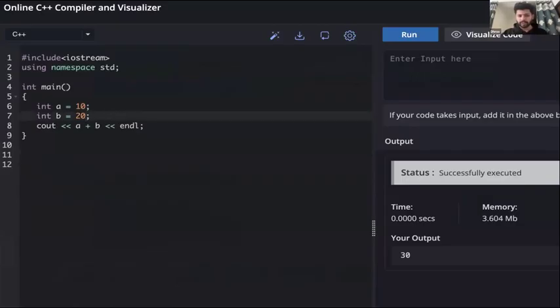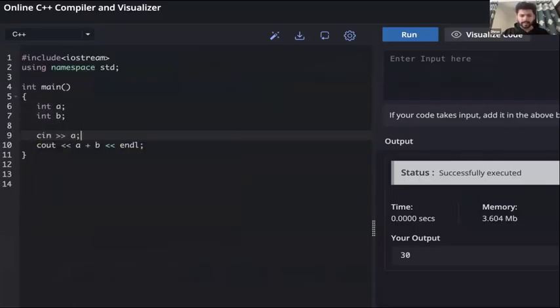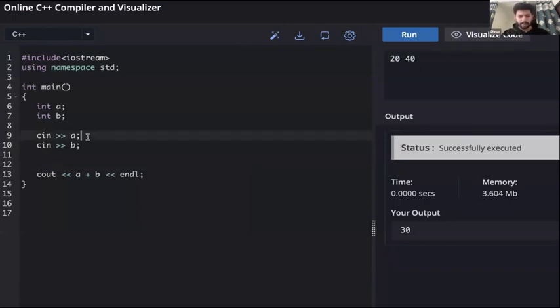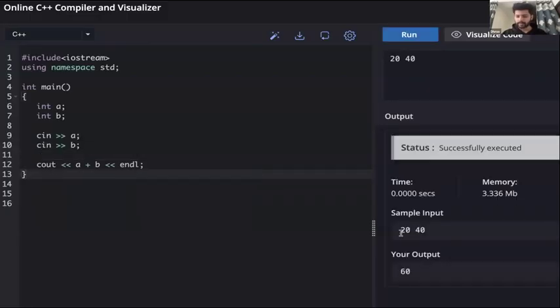So it's better that instead of hard coding these values here, we can take two numbers as input from the user like this. So I can give here, let's say 20, I can give 40. Now this 20 will be put in A, this 40 will be put in B. So we get 60 as the output.